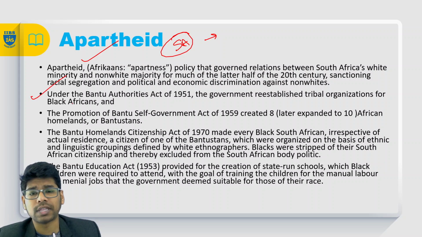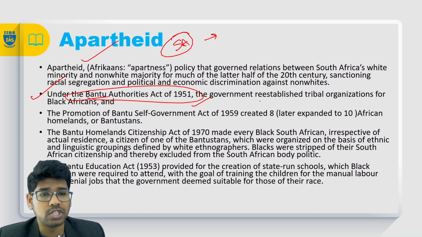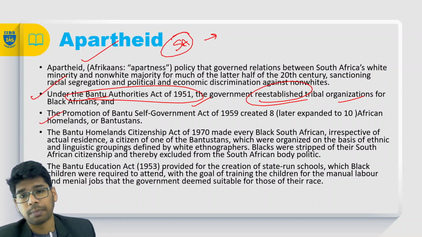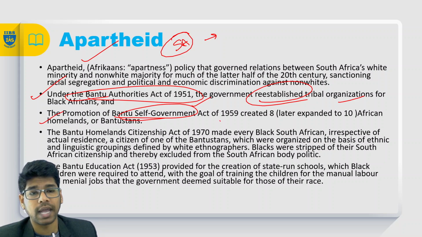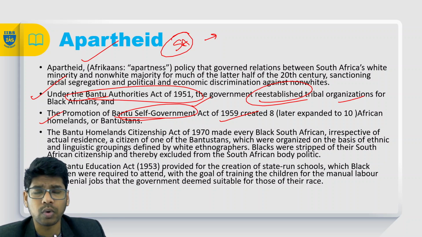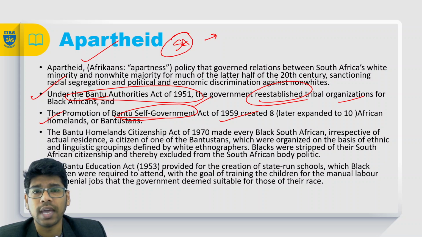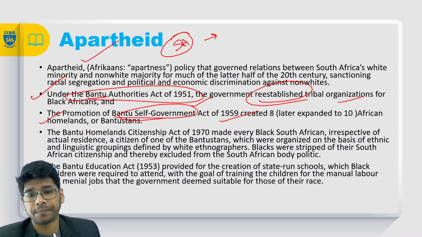So under these apartheid laws, one of the things is the Bantu Authorities Act, which re-established the tribal organization in Black Africa, and the Promotion of Bantu Self-Government Act, which created the African homelands called Bantustans, where the Africans should stay in those areas only. Those lands are without any resources, arid regions without any water, without any facilities, without any basic needs.